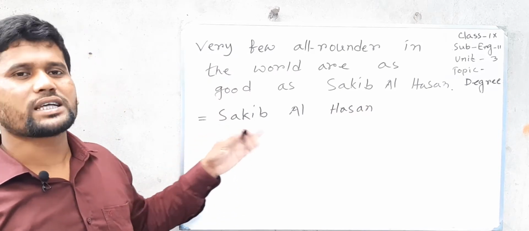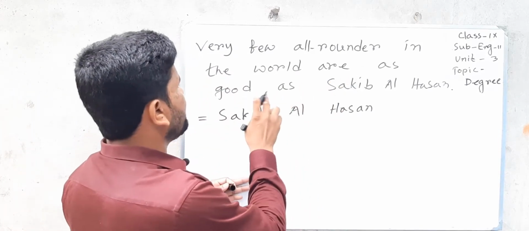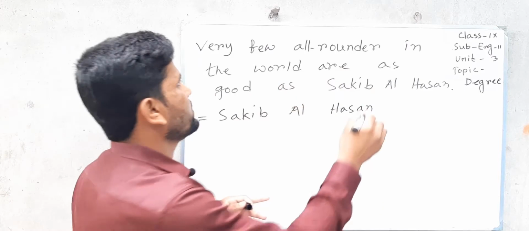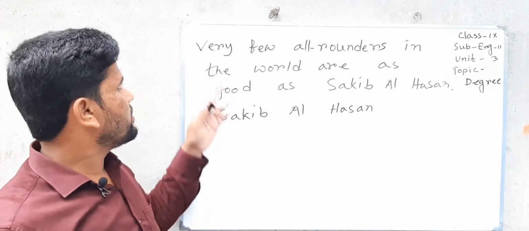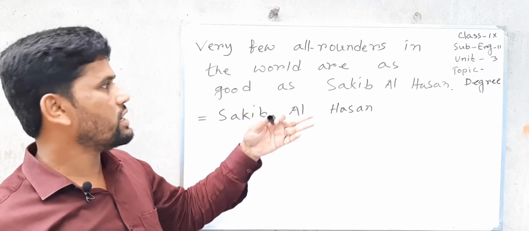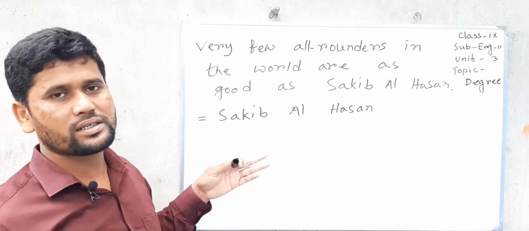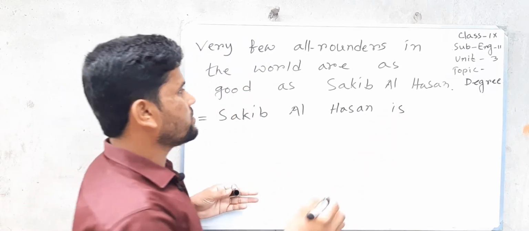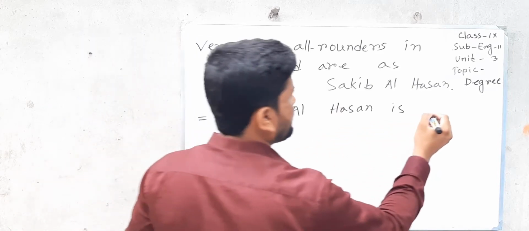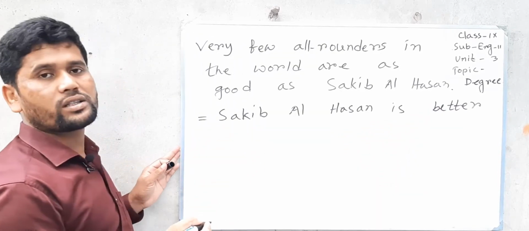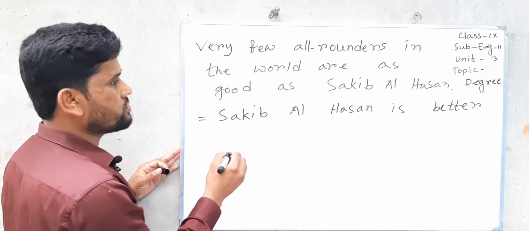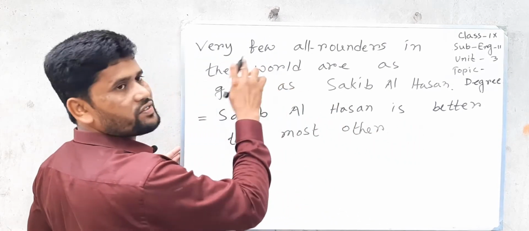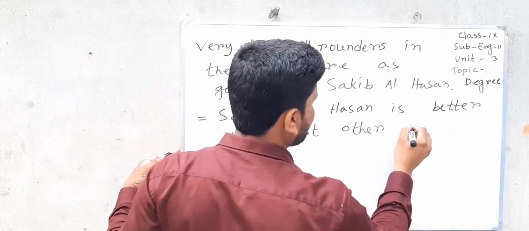Comparative sentence starts with subject, then verb. Here, are is the verb. So, Saqib Al Hasan, here all-rounders is plural. After very few, the noun and verb will be plural. But here Saqib Al Hasan is third person singular, so we can use is as the verb. Then we need to use the comparative form, then any other or then most other. If we find very few, we can use then most other. And extension. After very few or no other, there is extension.